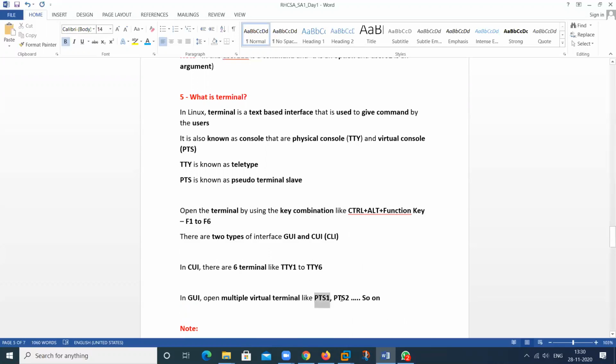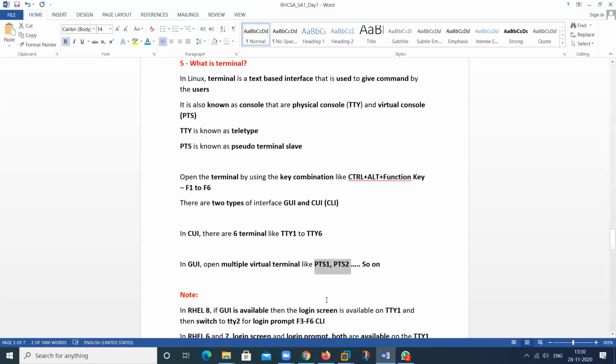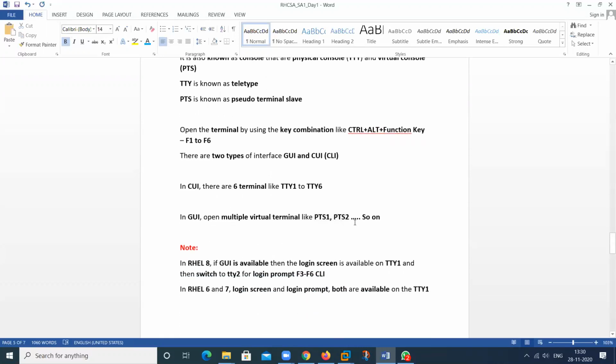This is called a virtual terminal: PTS1, PTS2, PTS3, 4, 5, 6, 7, and so on.